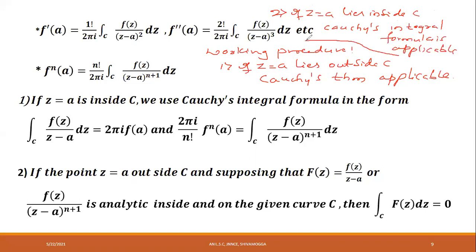They are very important, without which we cannot solve problems. If z is equal to a lies outside C, Cauchy's theorem is applicable. If z is equal to a lies inside C, Cauchy's integral formula is applicable.